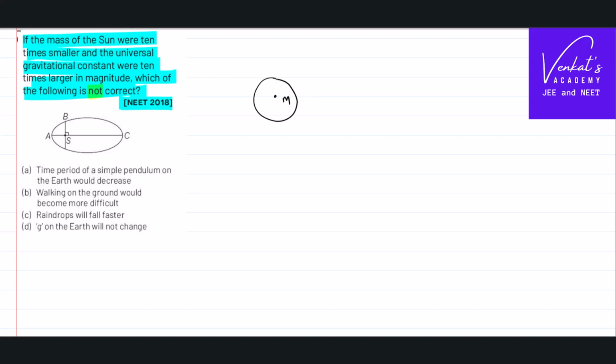Let's calculate. If this is the earth, whose mass is m and whose radius is r, when there is a small mass on that, the weight on that is due to the gravitational force between the two. So the relation between them: g equals GM by r square. So be careful, here M is the mass of the earth, whereas what is changed is the mass of the sun. That's not going to affect g in any way on the earth.